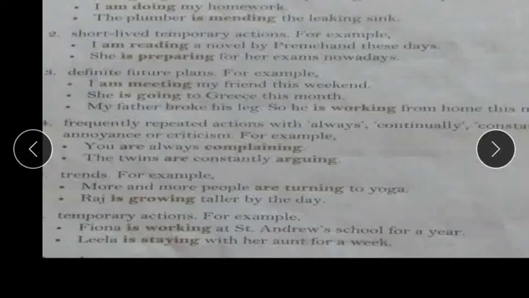Sixth, temporary actions. A temporary action means an action for a short period. For example, Flora is working at St. Andrew School for a year.